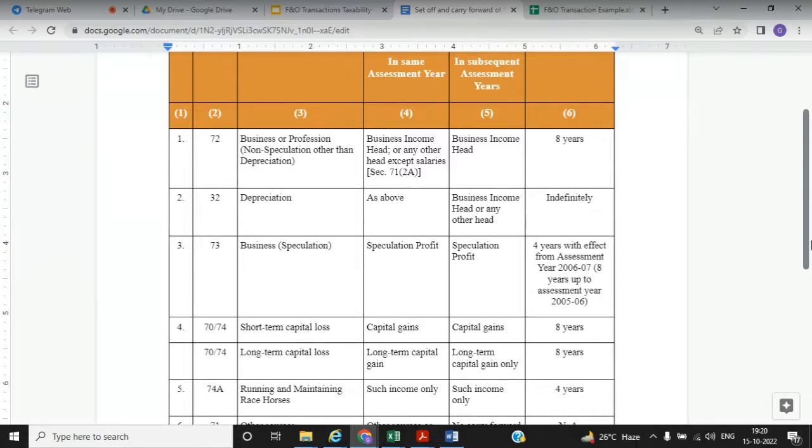Now the business of speculation. Speculation loss can be set off against speculation profit only, in the same year and in subsequent years also. We cannot set it off against other sources, capital gain, or any other income sources. You can set off only against speculation profit, and speculation loss can be carried forward up to 4 years.